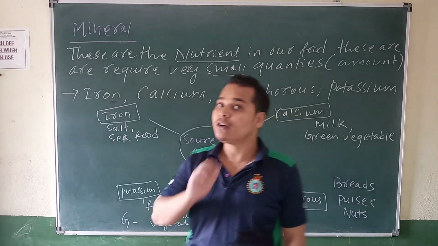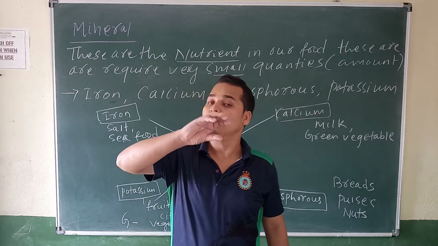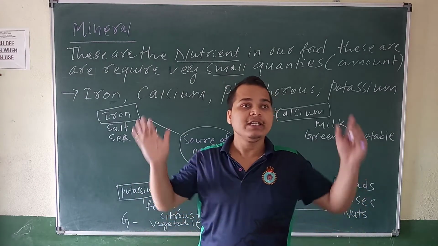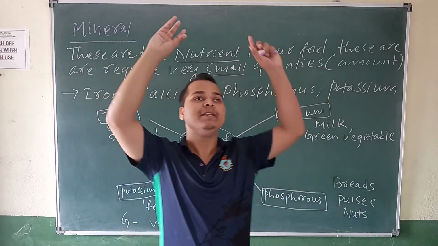So in this corona crisis you should eat much more citrus food. Why? Because this food contains vitamin C.